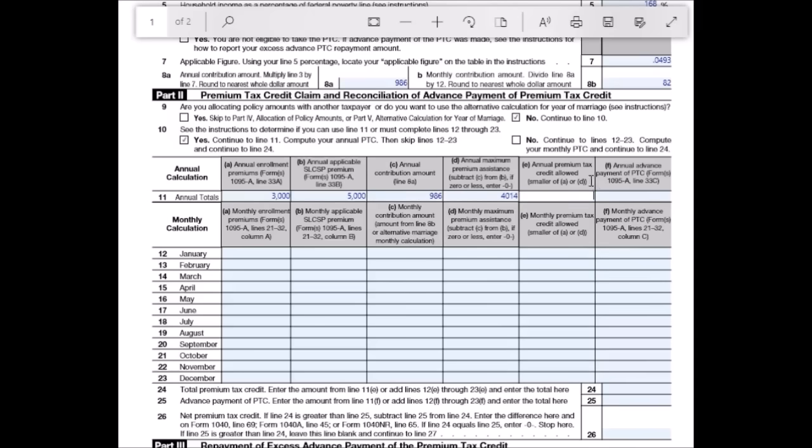Annual premium tax credit allowed, the smaller of A or D. So in this case, D is 4,014, A is 3,000. So we're going to type in 3,000. And then annual advance payments of premium tax credit form. So again, going back to 1095A, line 33C, we'll bring that up.